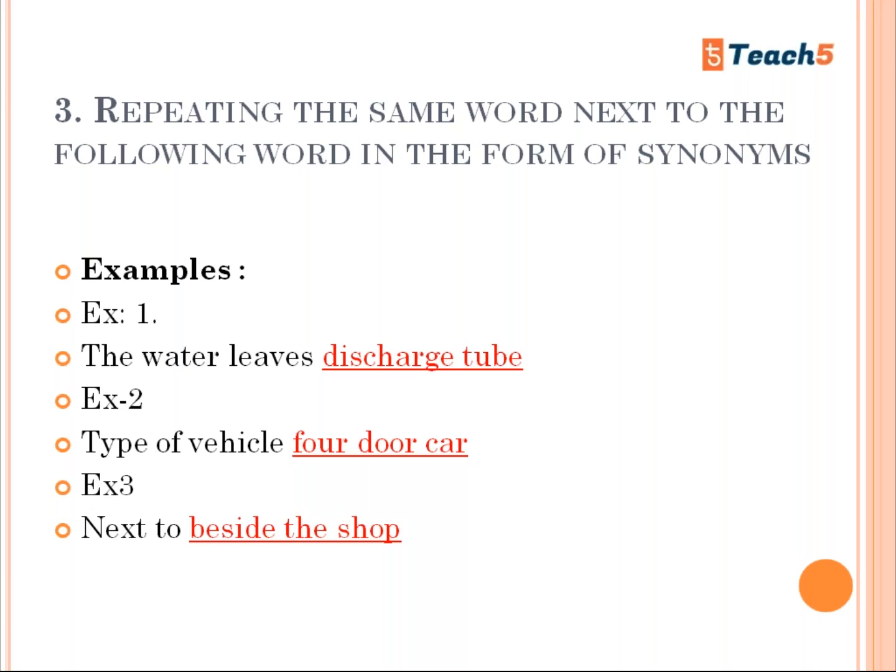And the next one is next to, beside the shop. Because the word next to is already there in the question, you should not write the same word with the same meaning in the blank. Beside has to be removed, and the answer, the shop, has to be written. Okay, so you have to be very careful with these mistakes, because IELTS confuses you with this sort of sentences to get a lower score. Almost 12 to 15 questions come from this sort of confusion. So if you are aware of this sort of confusion, then your answers will be correct. Okay, let's go to the next one.